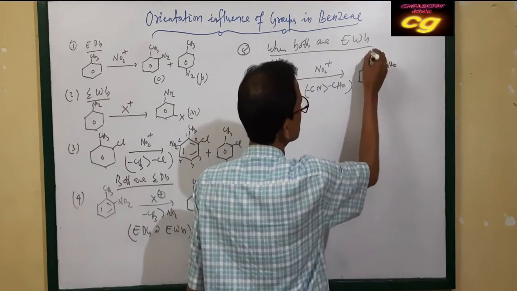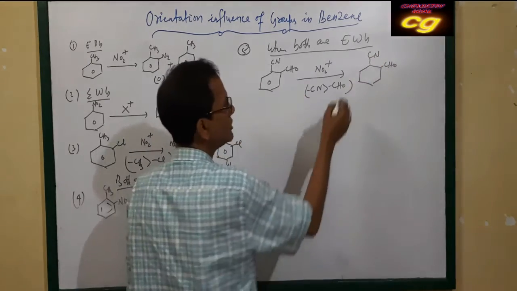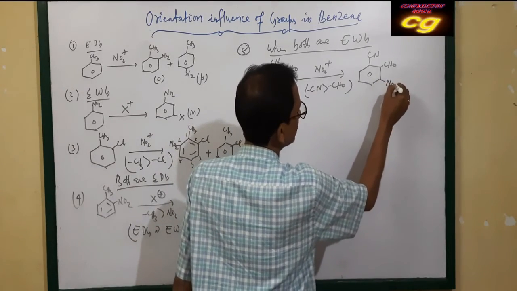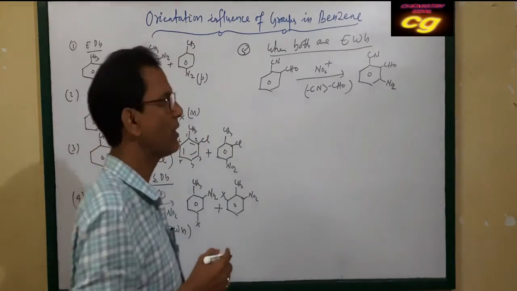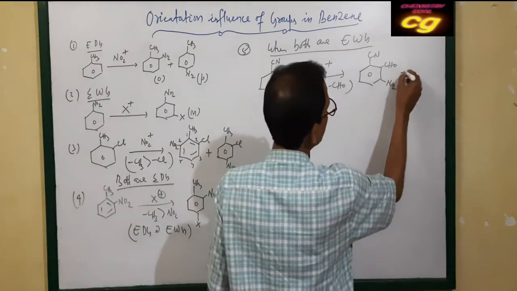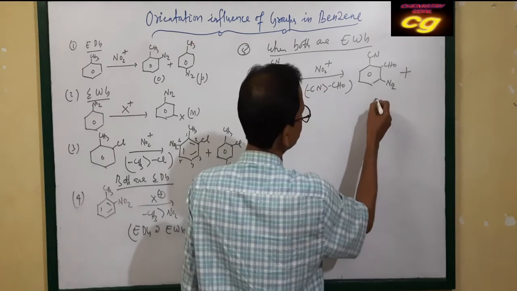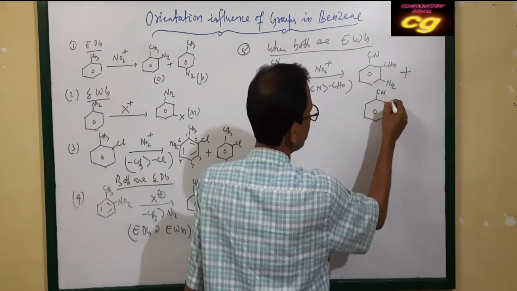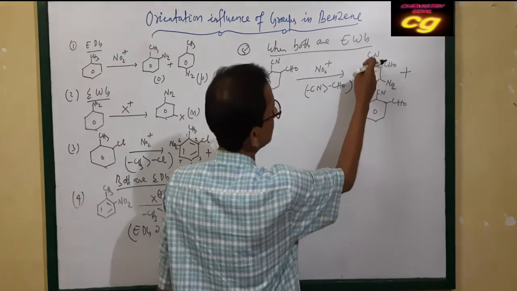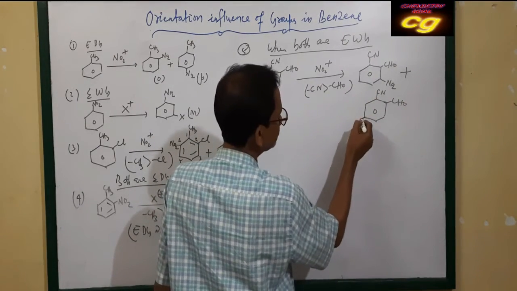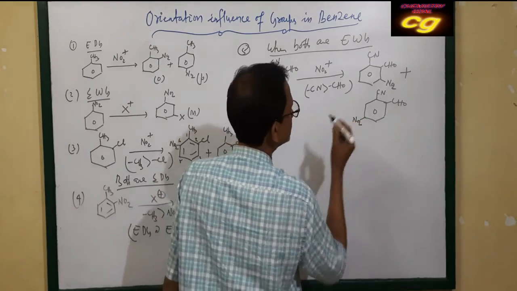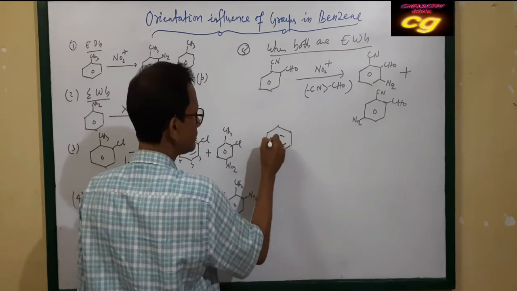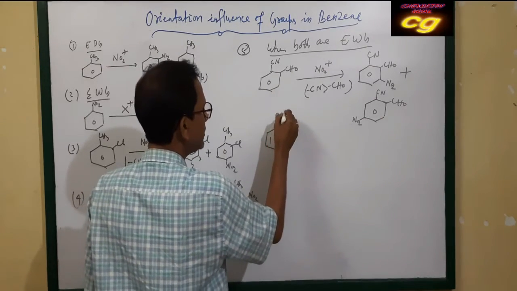CHO will be fixed and CN will be fixed. The meta position of CN will be preferred. The CN meta position is this position. So NO2 will go to this position, or this position also can occur. With CN and CHO, the meta position of CN is this one, NO2 goes here.